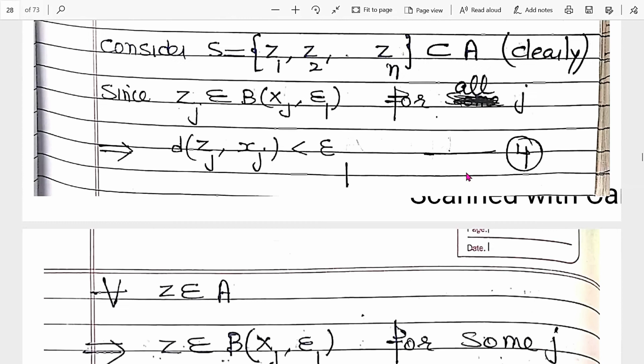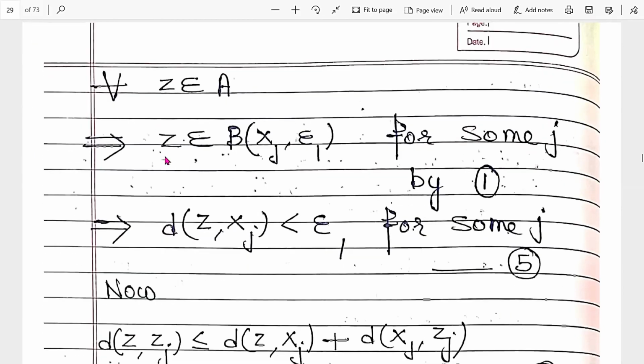Then this z belongs to B(xj, epsilon 1) for some j. Why some j? Because it is a union. It belongs to either the first ball or second ball or third ball. That's why we use some j. Then by definition, the distance between z and xj is less than epsilon 1 for some j.